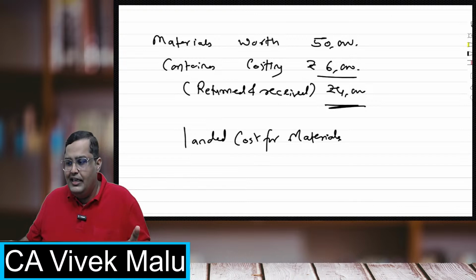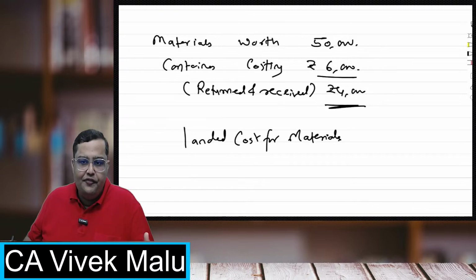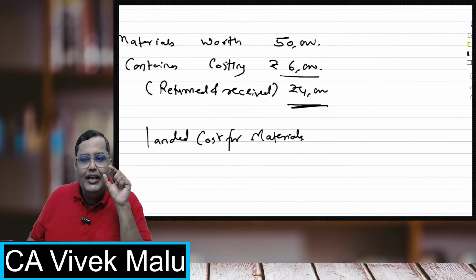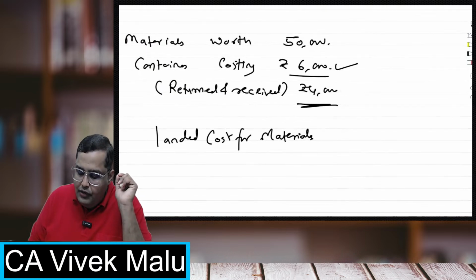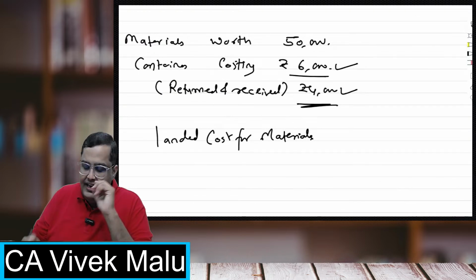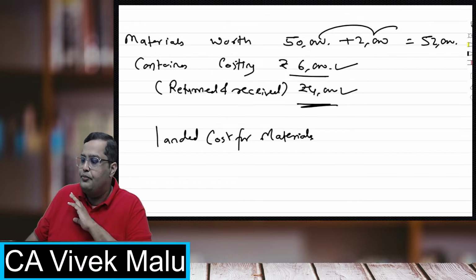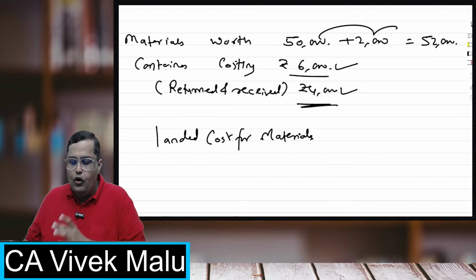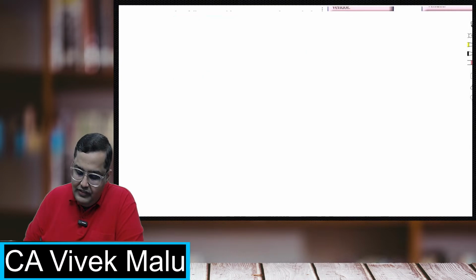So if the containers are partially refundable, we don't add this part, we will add only that part which is non-refundable. Like out of 6,000, 4,000 is getting refunded, so I'll add only 2,000 in this. And my cost will be 52,000 rupees. Perfect. This is the first concept, which is landed cost.